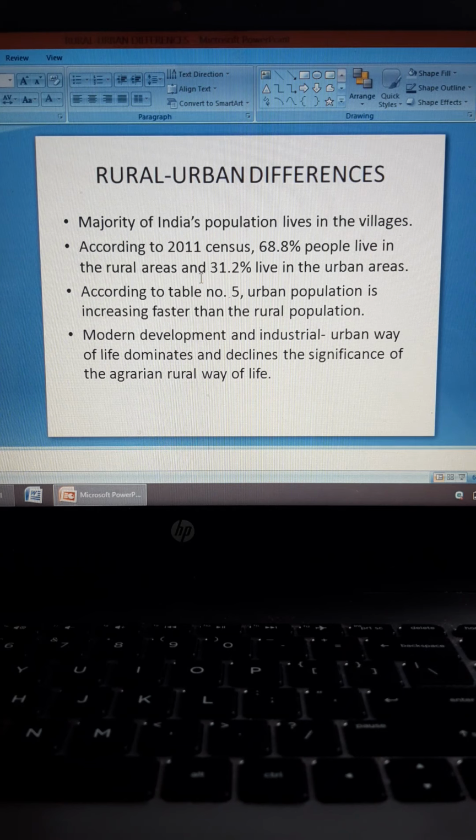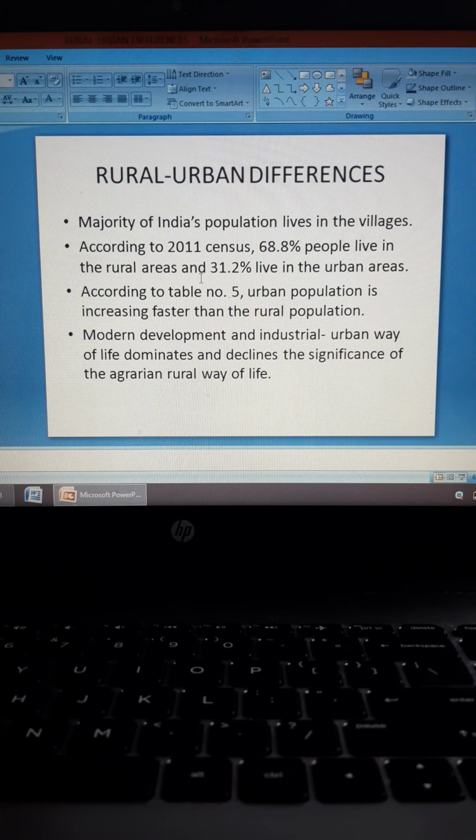So the first line is majority of India's population lives in the villages. So a large number of people of India, they still live in the villages. According to 2011 census, 68.8% people live in the rural areas and 31.2% live in the urban areas. So remember those important numbers. That is 68.8% of people in India are still living in the villages and 31.2% live in towns and cities.